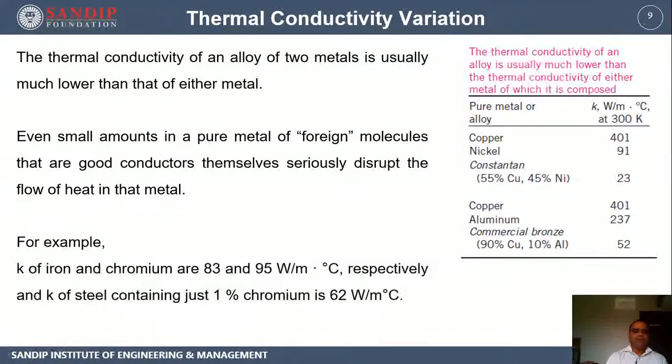Another example: the conductivities of iron and chromium are 83 and 95 respectively, and the conductivity of chrome steel containing 1% chrome is only 62. So this shows that the thermal conductivity of an alloy is always lesser than that of the parent metals.